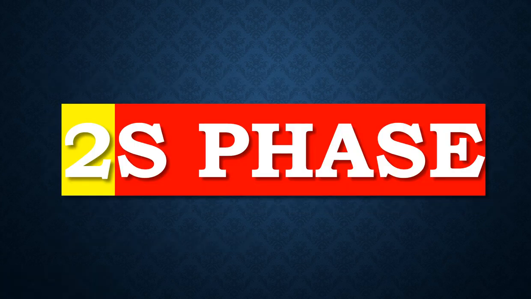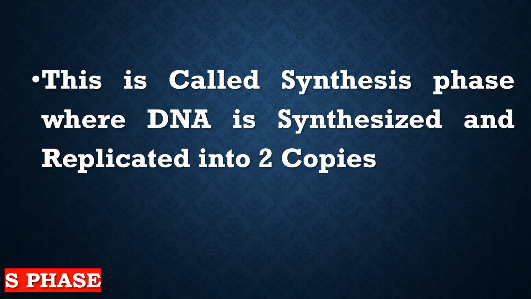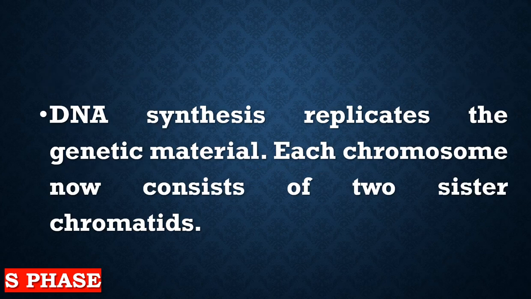All right, so the S phase, or the synthesis phase as it's called, is the second phase of the interphase, on the cell cycle. And it's called the synthesis phase because DNA is synthesized. In this phase, DNA is synthesized and replicated into two copies. So primarily, we have one copy of the DNA, but after that, we will have two copies of the DNA because of the synthesis phase.